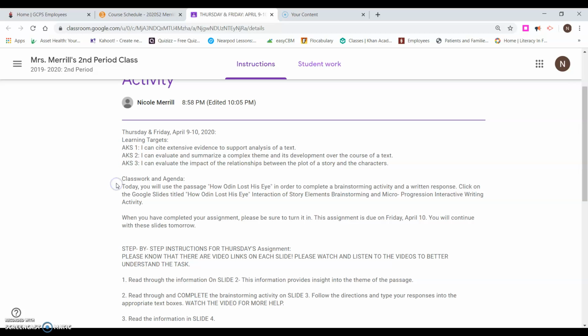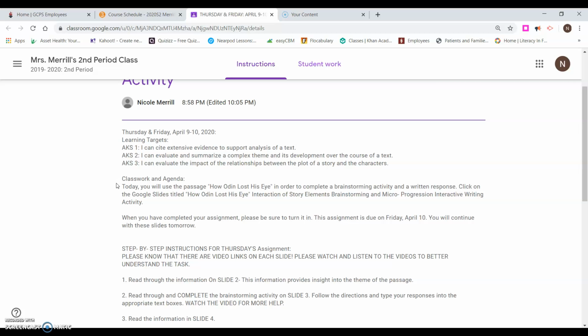For Thursday and Friday, you will use the passage How Odin Lost His Eye in order to complete the brainstorming activity and a written response. So I'm hoping that if you did not complete Wednesday's activity, that you complete it before you attempt this assignment.